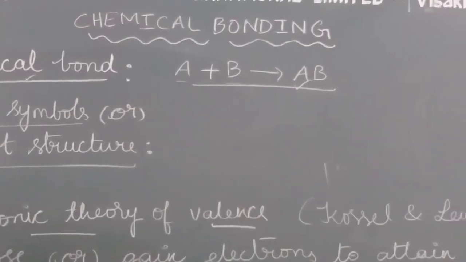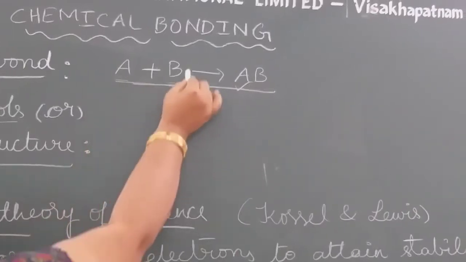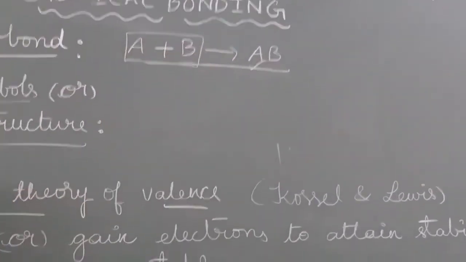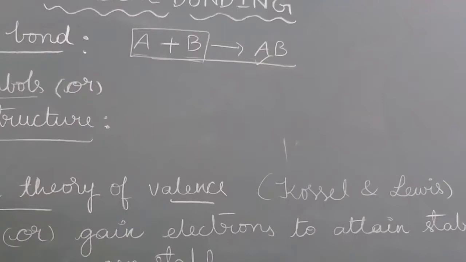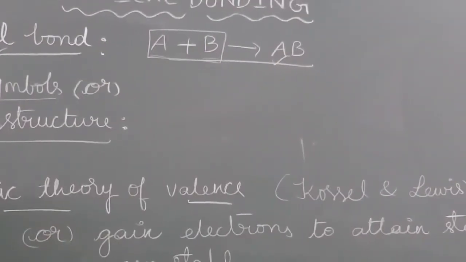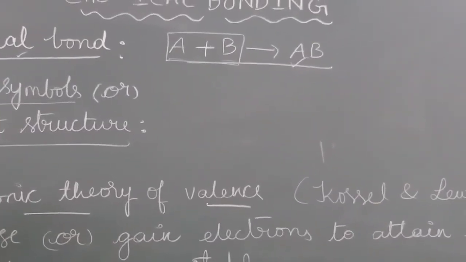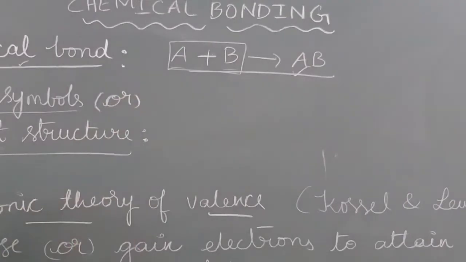Here actually in chemical bond, first what is the reason for this bonding? The reason for this bonding is valence electrons. In an atom, the valence electrons present in the outermost orbit are responsible for the chemical bond.